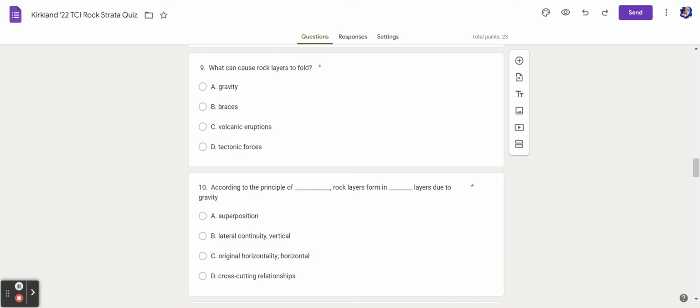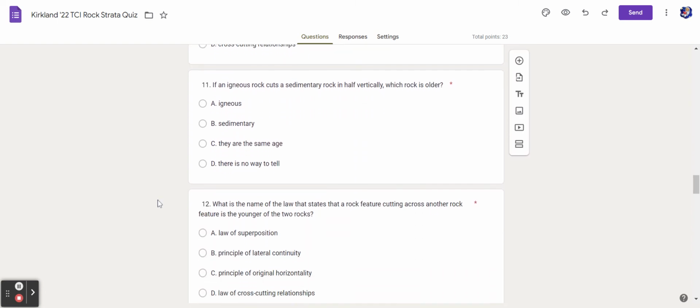10. According to the law of blank, rock layers form in blank layers due to gravity. A. Superposition, B. Lateral continuity, vertical, C. Original horizontality, horizontal, D. Cross-cutting relationships. 11. If an igneous rock cuts a sedimentary rock in half vertically, which rock is older? A. Igneous, B. Sedimentary, C. They are the same age, D. There is no way to tell.